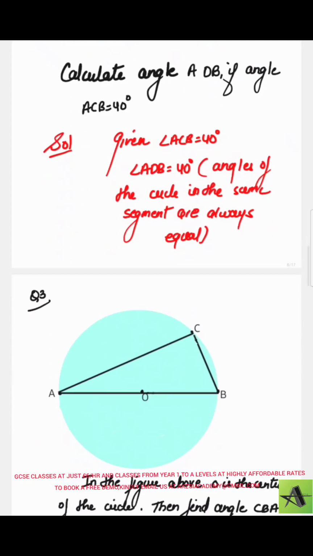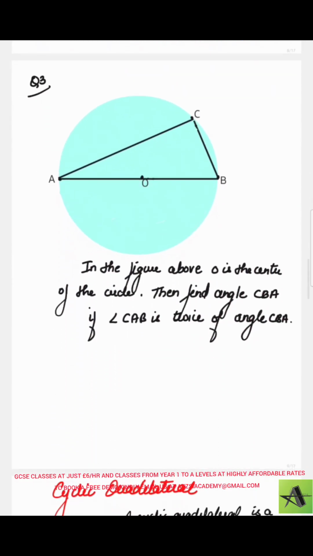Moving on to the next question. It says in the diagram above, O is the center of the circle, then find the angle CBA. That means this angle we have to calculate if angle CAB is twice the angle CBA.